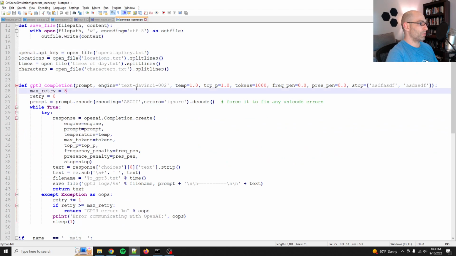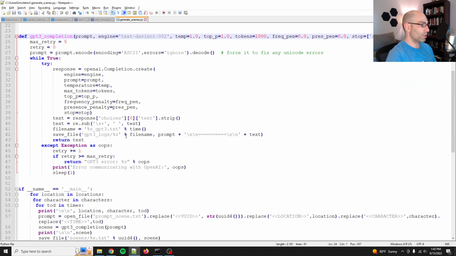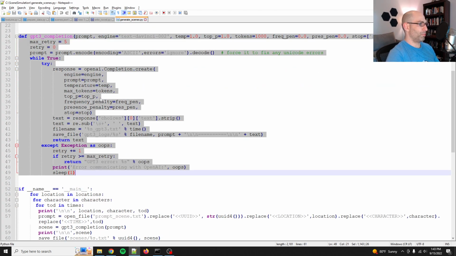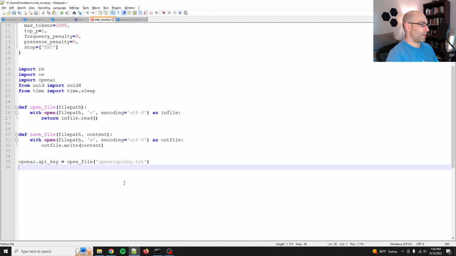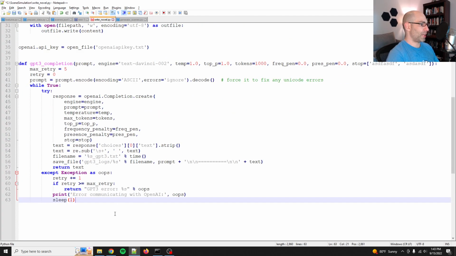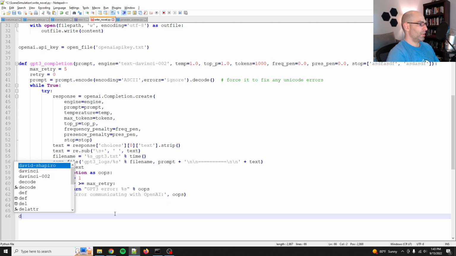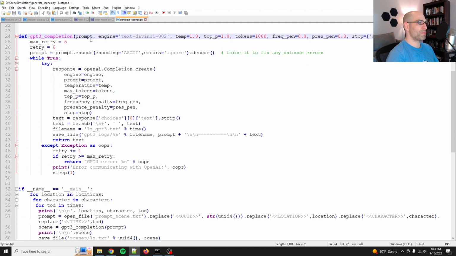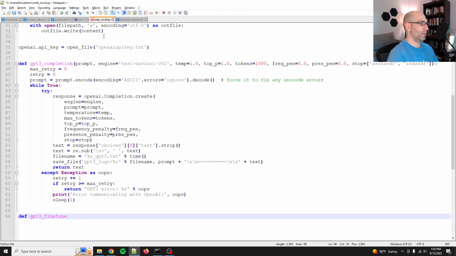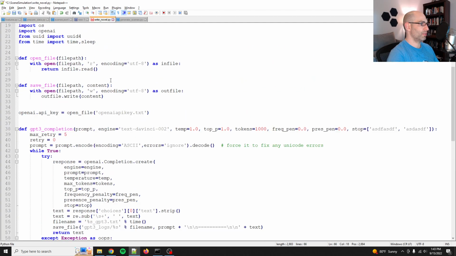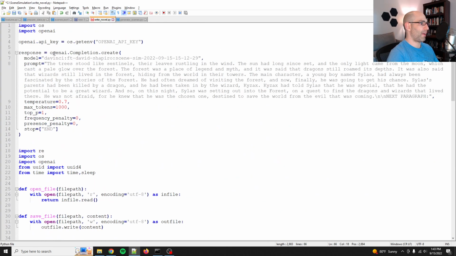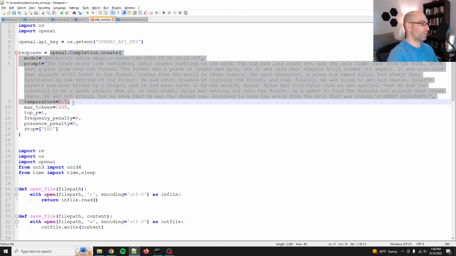We are going to grab the ordinary completion function, so I'll have this here, but then I'm also going to have def GPT-3 finetune. We'll keep this mostly the same. Actually, here, this is where I can copy this. Model, prompt, etc. Yes, that's all good.